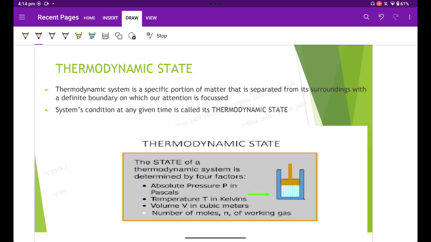In other words, any change in the value of a property, say temperature, pressure, or volume, depends on the initial and the final state of the system, not on the path followed by the system. So this is the state. Initial state, final state. That is, a system's condition, a system's property at any given time is called its thermodynamic state.